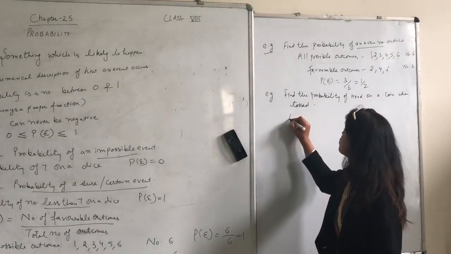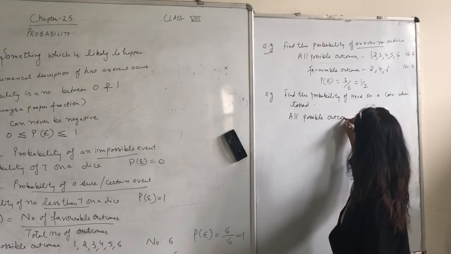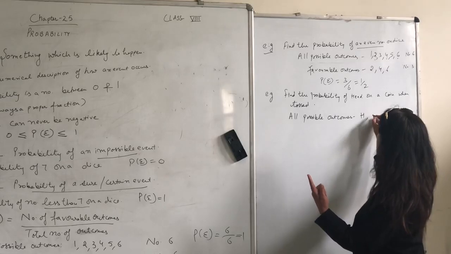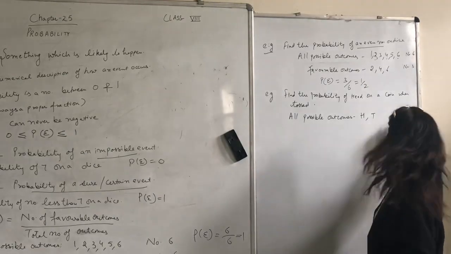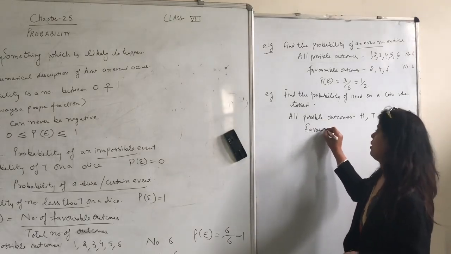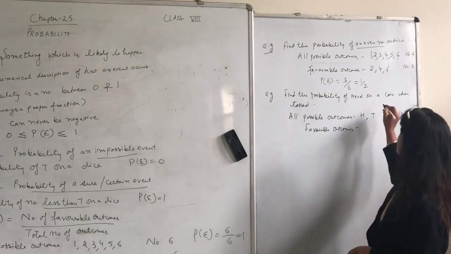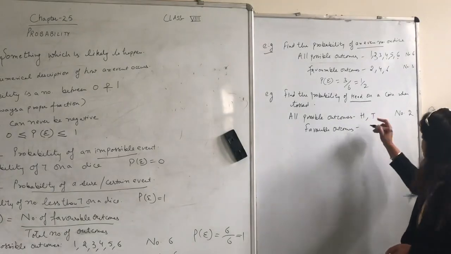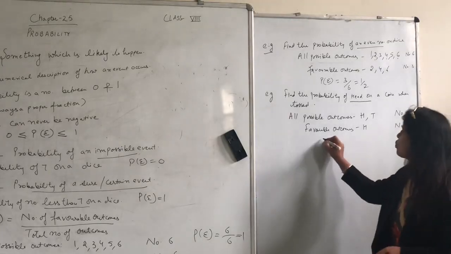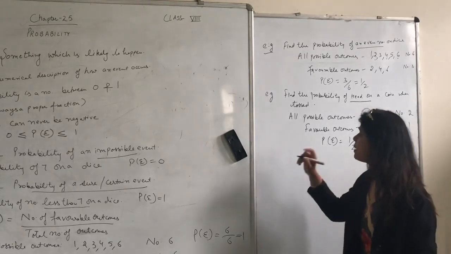First of all, all possible outcomes: if one coin is tossed randomly, there are only 2 possible outcomes, head or tail. So the total outcomes are 2. Favorable outcomes are what they have asked about. They have asked about head. Head comes only once, so the number is 1. So the probability of the event is 1 by 2.